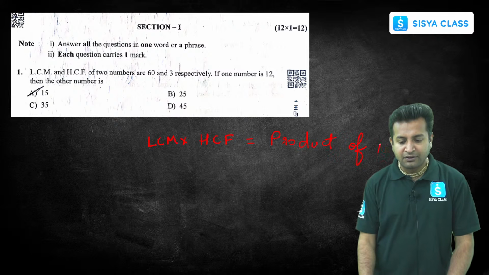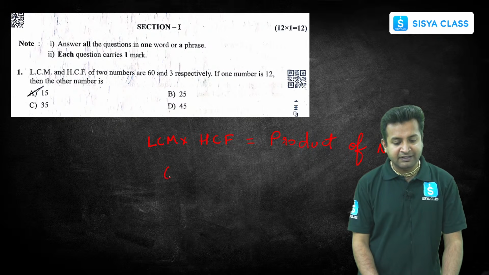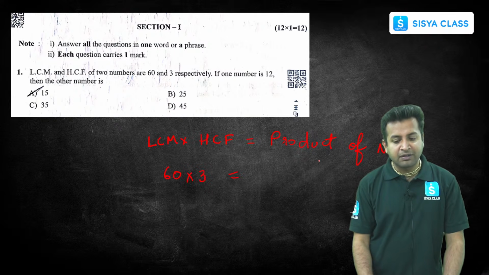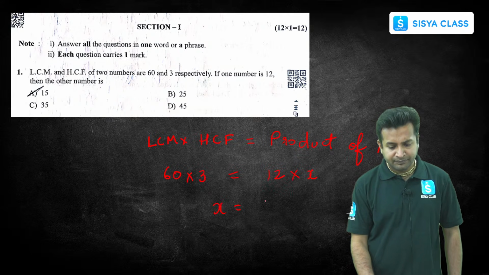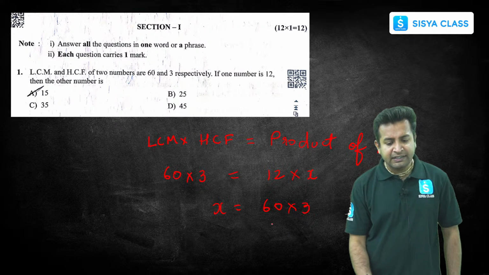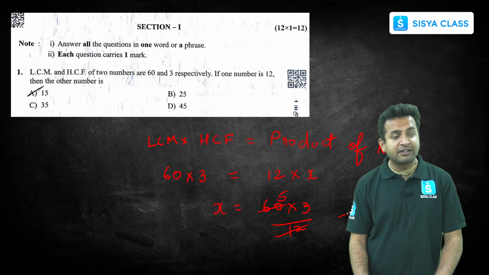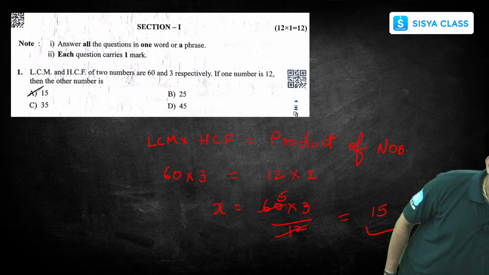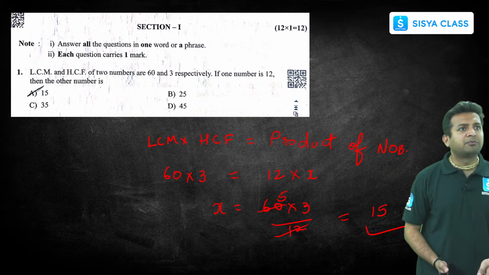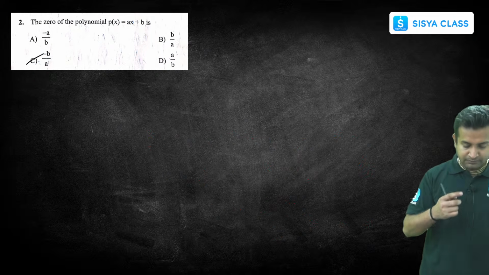The LCM given is 60 and the HCF is 3. It should be equal to the product of numbers. One number is given, 12, let the other number be x. So the other number would be 60 into 3 upon 12, which is nothing but 5 into 3, which is 15. So 15 is the answer. Simple, easy peasy question, right? And easily you would get 1 mark.